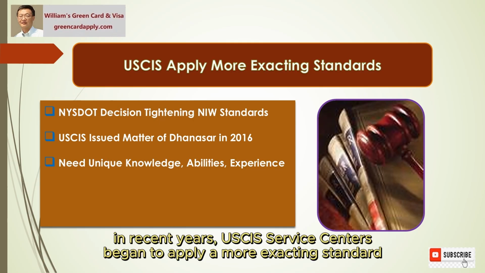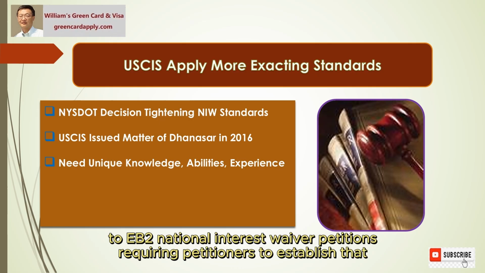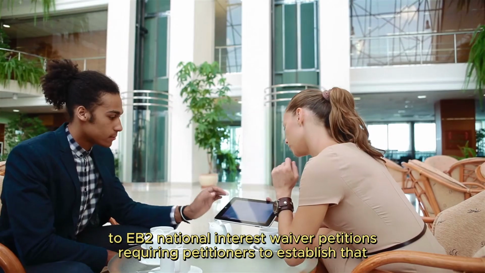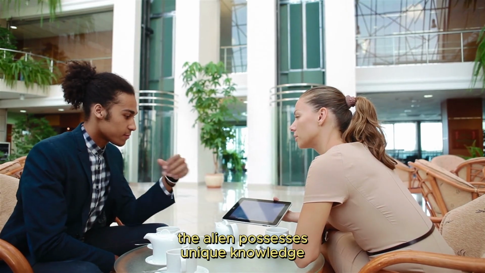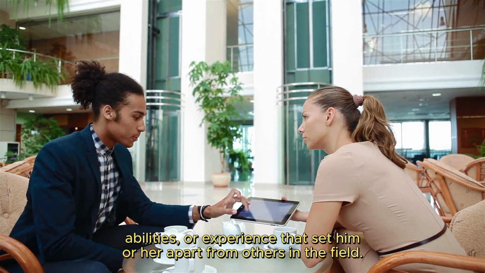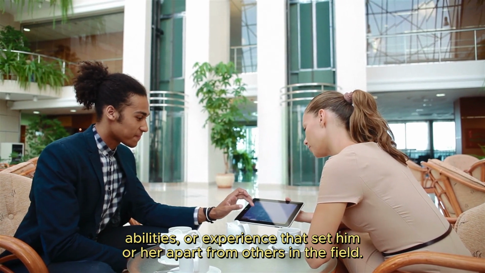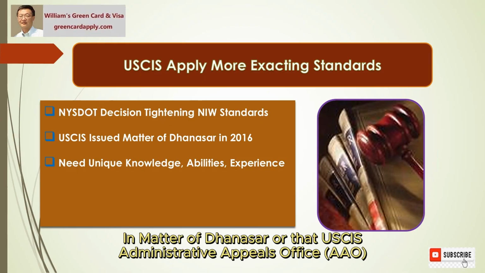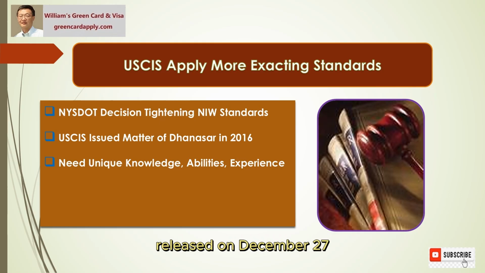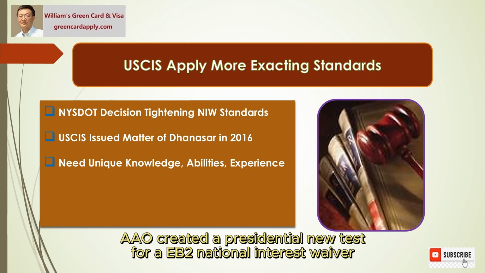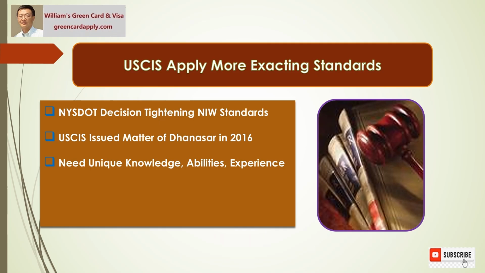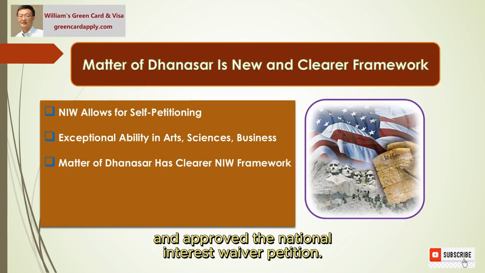However, in recent years, USCIS service centers began to apply a more exacting standard to EB2 National Interest Waiver petitions, requiring petitioners to establish that the alien possesses unique knowledge, abilities, or experience that set him or her apart from others in the field. In Matter of Dhanasar, that the USCIS Administrative Appeals Office, AAO, released on December 27, 2016, AAO created a precedential new test for an EB2 National Interest Waiver petition, sustaining the appeal and approving the National Interest Waiver petition.